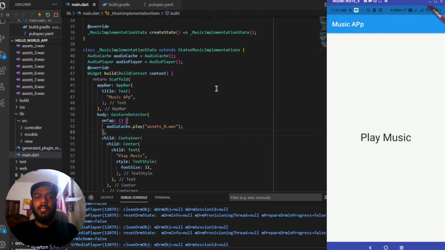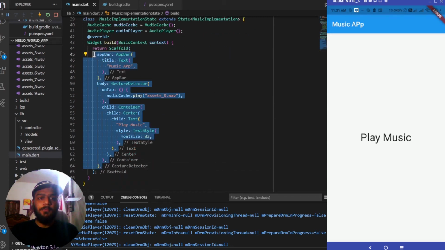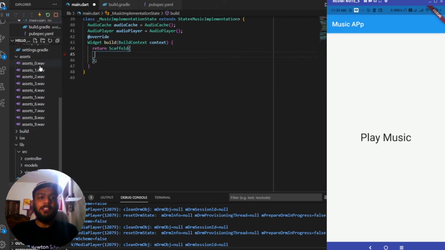Now let's start creating a piano app. So for that, I'll be removing this app bar and this body. So let me remove this total thing. We'll be using these audio assets which I have added inside the assets directory. I haven't told you how you can add the assets inside this directory.